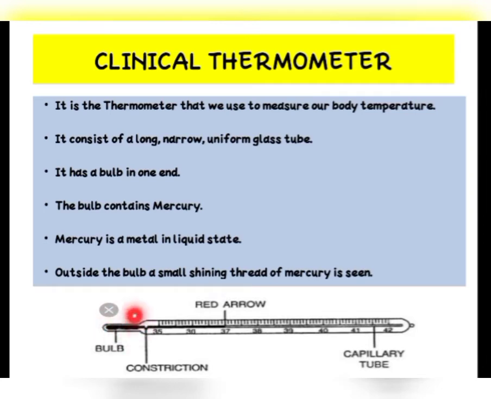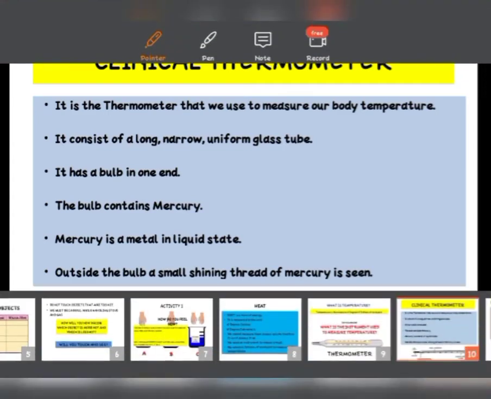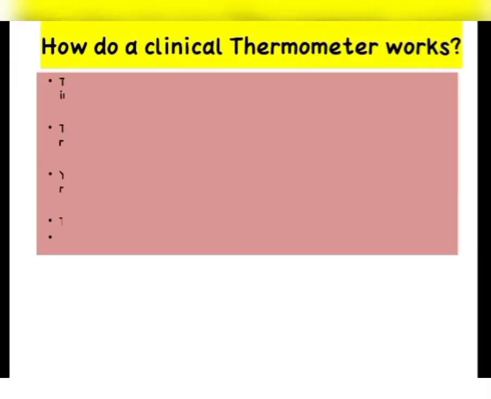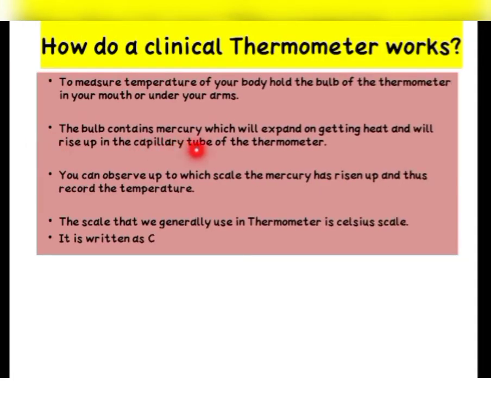That means this bulb which you have seen in this picture, you will have to put inside your mouth or under the arms of your body. Okay? The bulb contains mercury which will expand on getting heat, and it will rise up into the capillary tube of the thermometer.